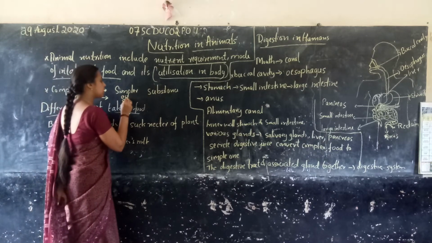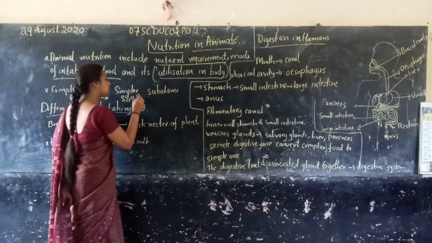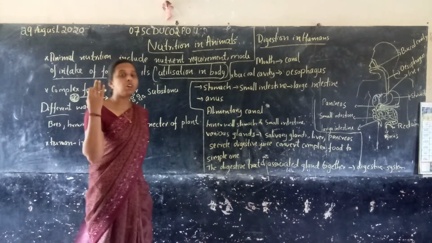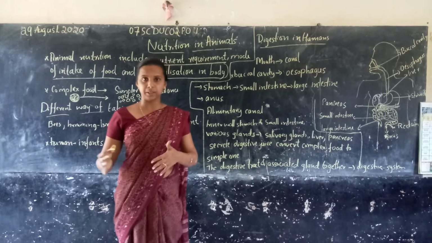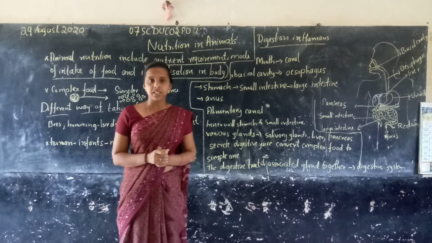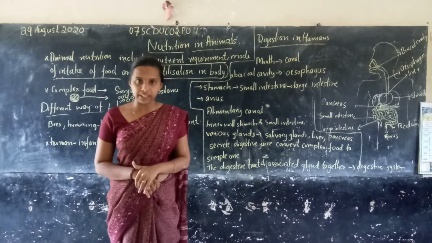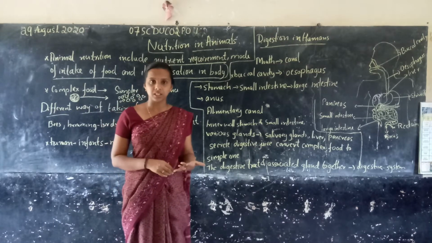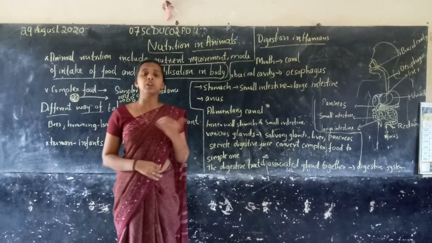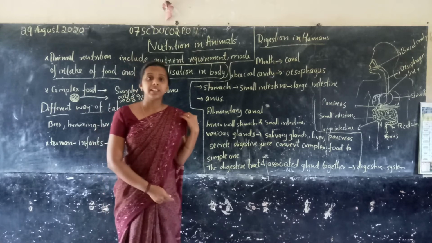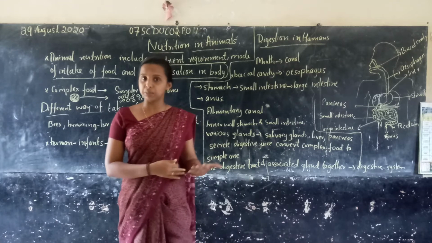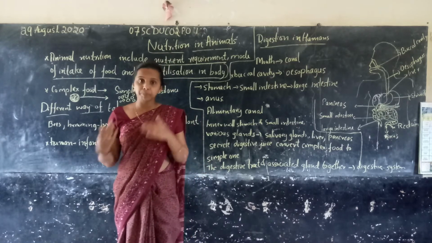Why? Because animals take food from plants, either directly or indirectly depending on plants. I told you already in the first class, some animals eat plants directly and their products, such as vegetables and fruits, and some depend on plants indirectly. That means they eat meat, and the meat comes from other animals, which eat plants.